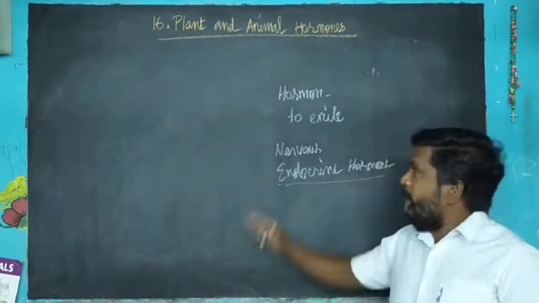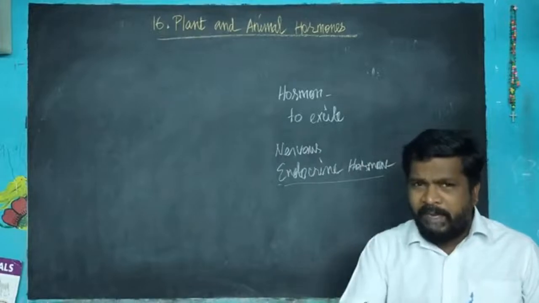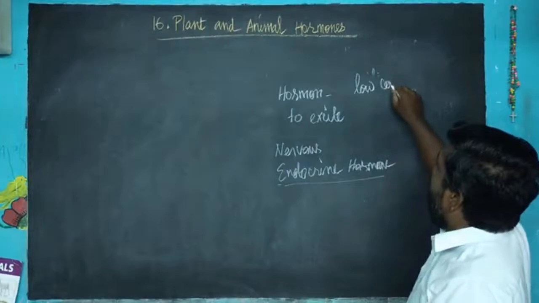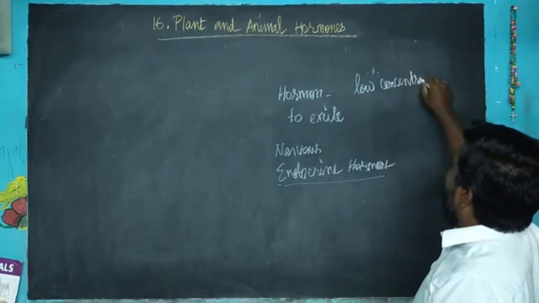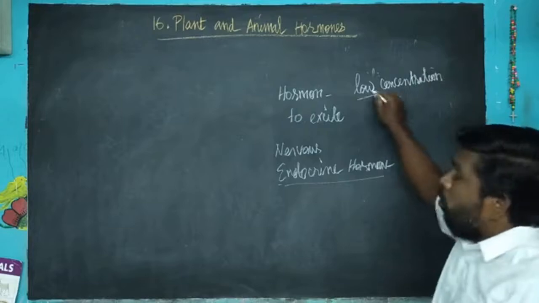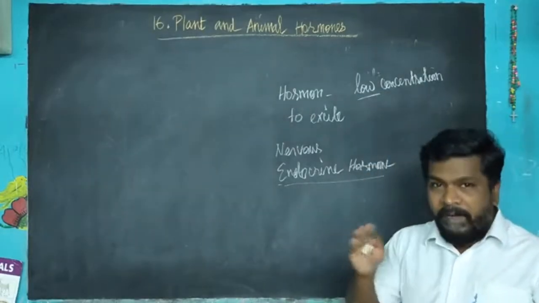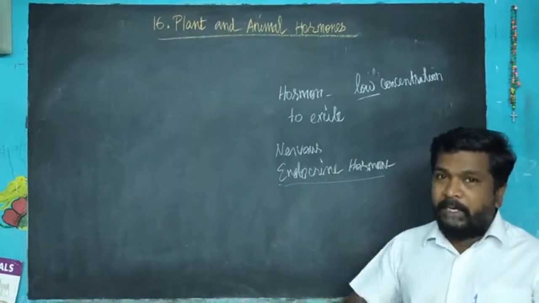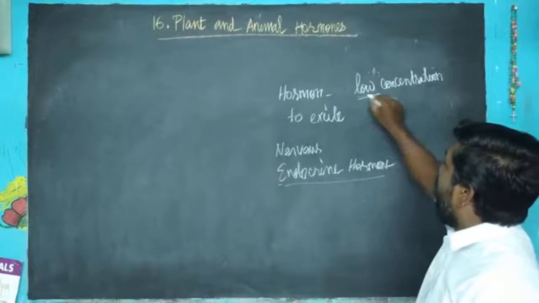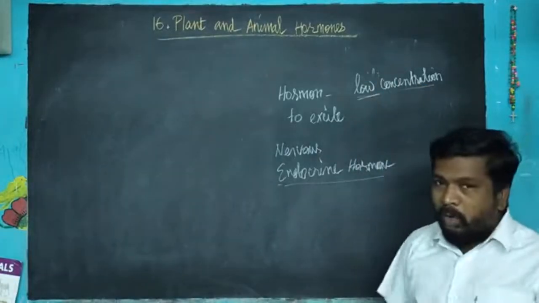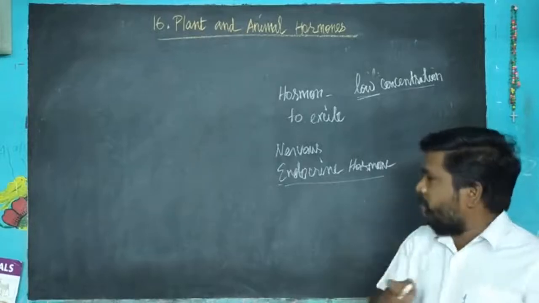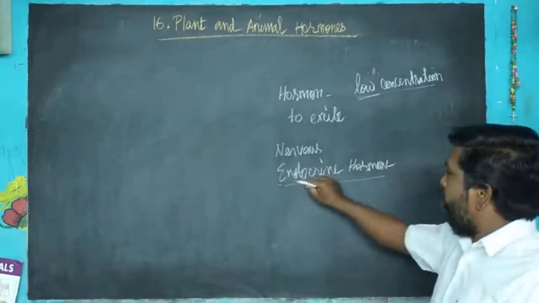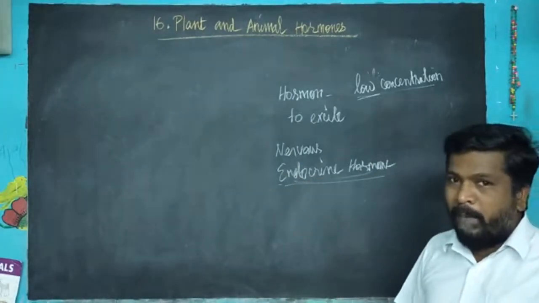We will study hormones, okay? So what is a hormone? A hormone is a chemical substance produced in very low concentration. They are secreted in very small amounts, in plants and animals. But even though they are produced in low concentration, they regulate flowering, reproduction, the formation of fruits, growth, transpiration, and different kinds of metabolic processes in plants. About human beings, we can learn later, when we study animals, the role of the endocrine system and hormones.